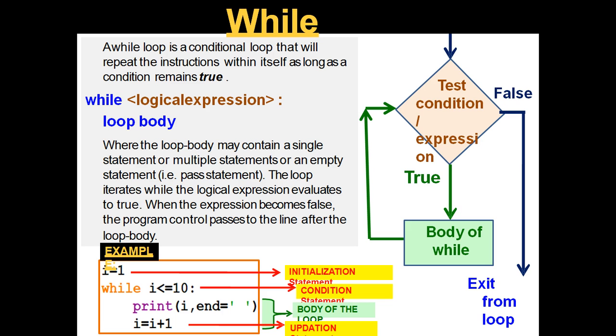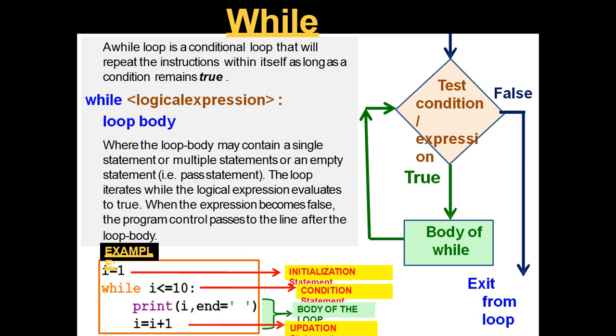Next loop is the while loop. While loop is a conditional loop that will repeat the instructions till the condition is true. The syntax of while loop is: first the initialization statement that gives the initial value of the counter variable, then the condition is specified, then the body of the loop followed by the update expression.